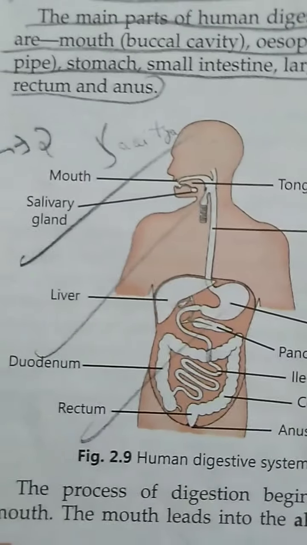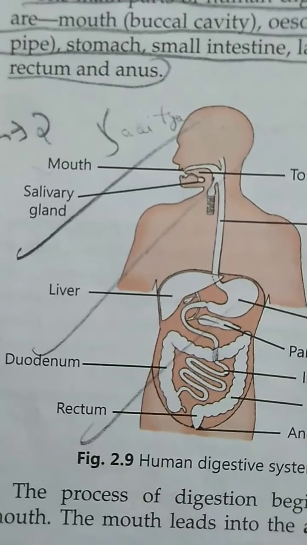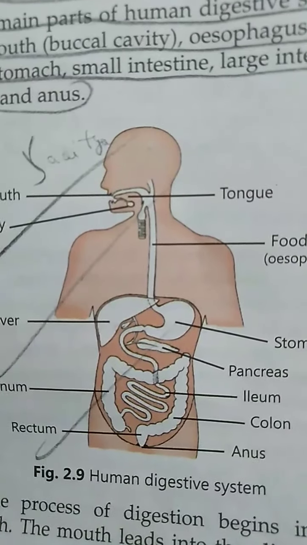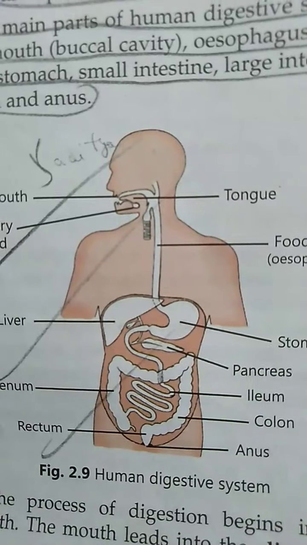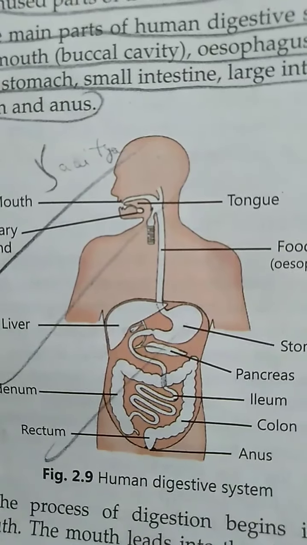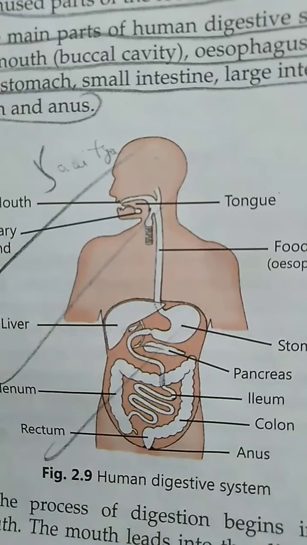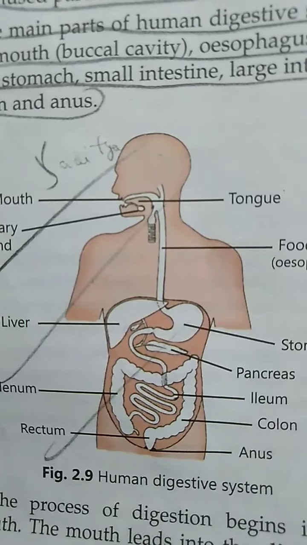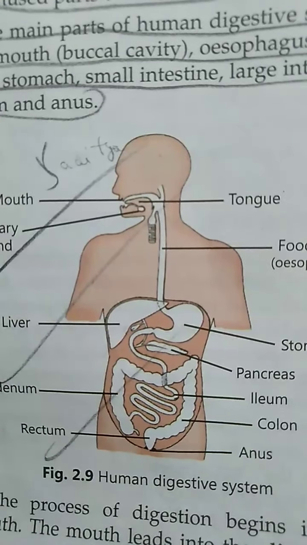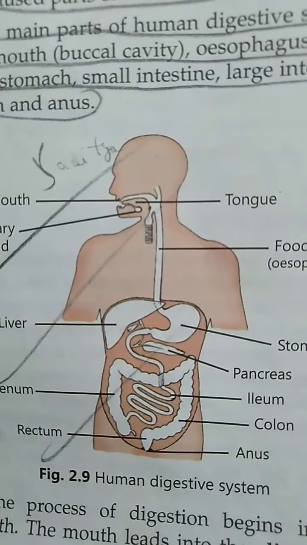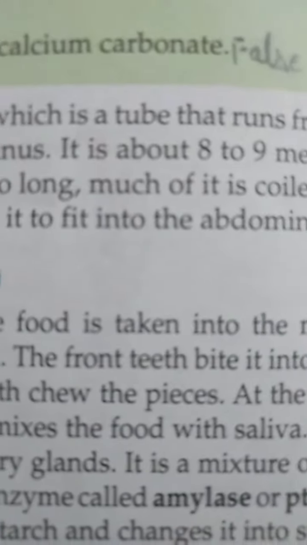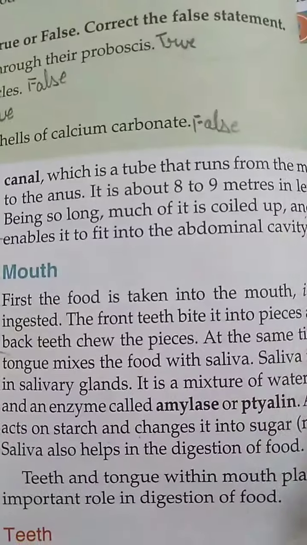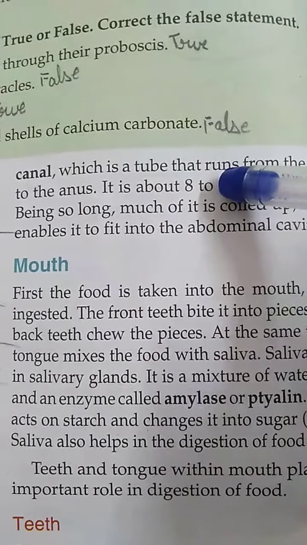The process of digestion begins in the mouth itself. As soon as we eat the food, the process of digestion starts from there only. Now after mouth there is a body part known as, what is that part known as? Food pipe. Food pipe is also known as esophagus. The long tube from the mouth that runs up to the anus is known as the alimentary canal, and it is about 8 to 9 meters long. An 8 to 9 meters long tube is present in our body, and that tube is known as alimentary canal.